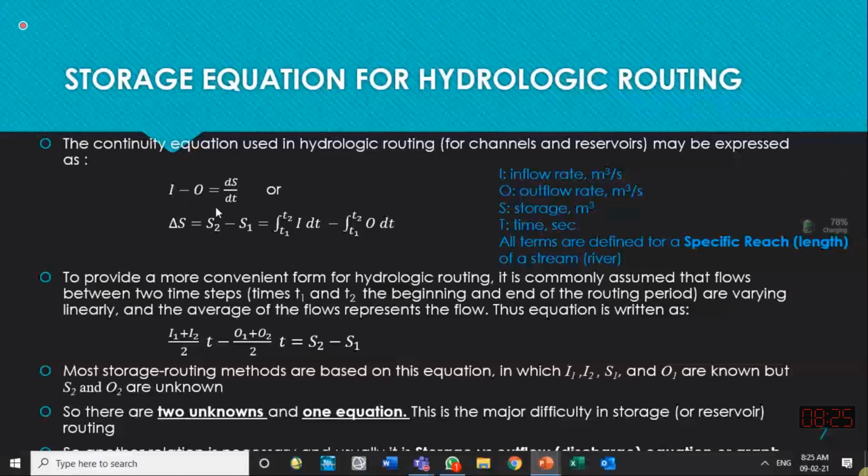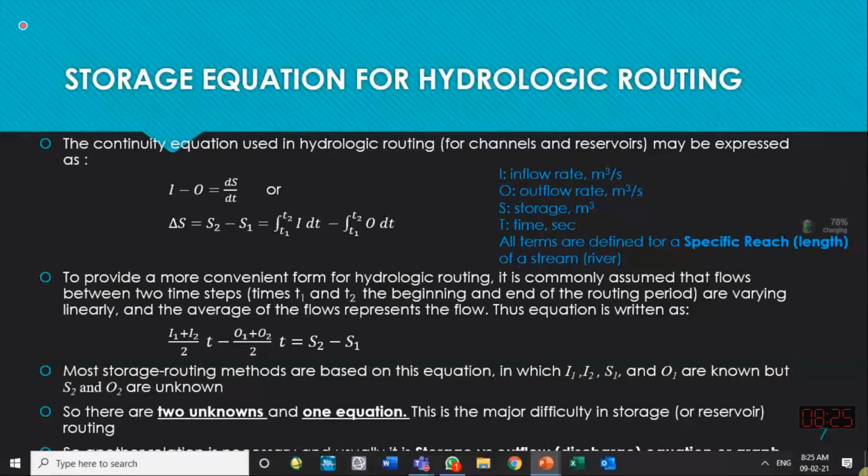So the same thing can be written in another way. If we consider a smaller time period in which inflow and outflow are not changing, then this equation is good. But if for a larger time span inflow and outflow are changing, then we should discretize them, divide them into smaller time spans, calculate the variation of the discharge and the variation of the storage in smaller time steps, and then sum them together.